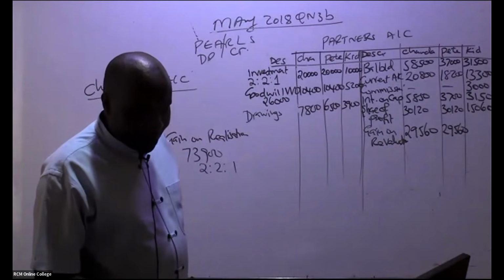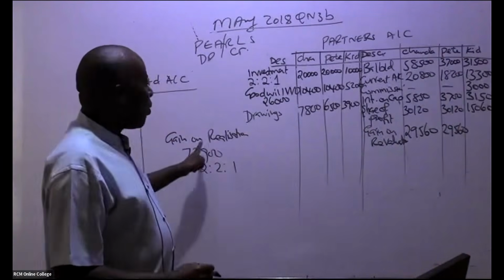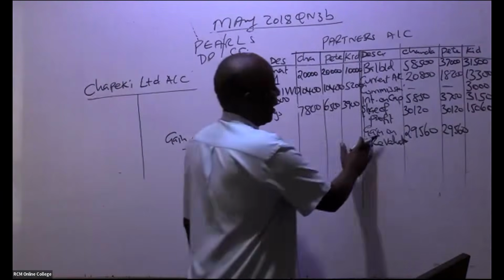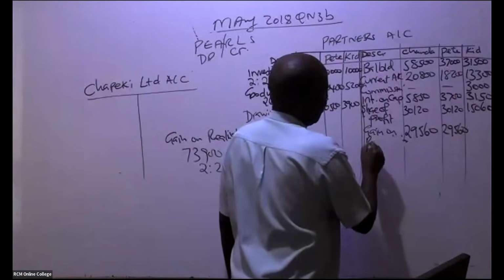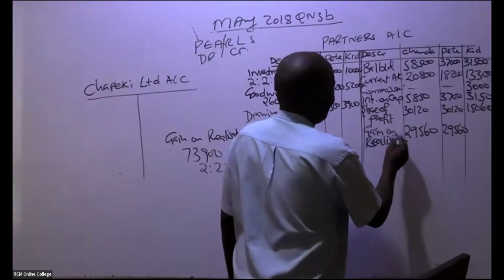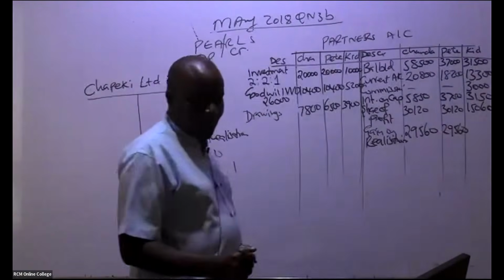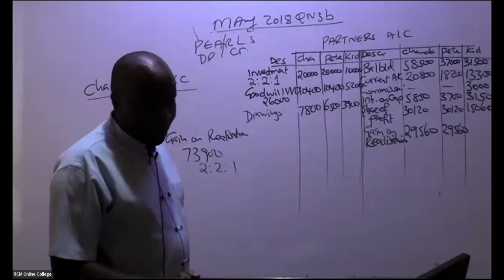These are the smaller ninja. Remember, it's gain on realization, not revaluation. It's gain on realization. You are a very good student. So this smaller ninja gets 14,780.